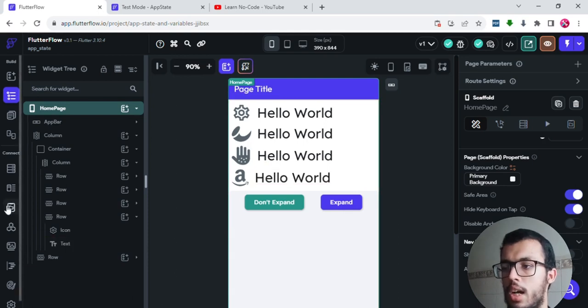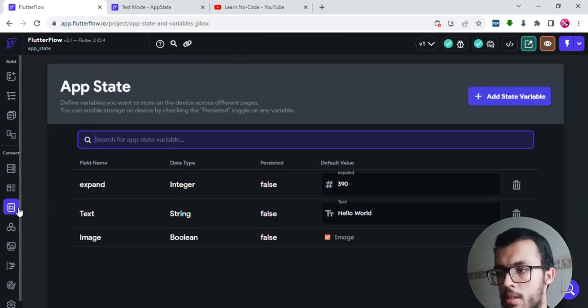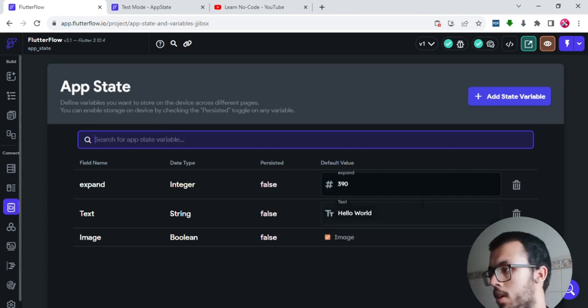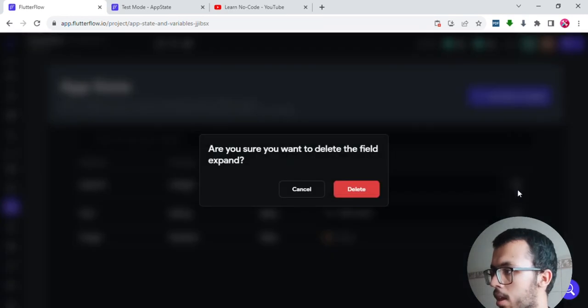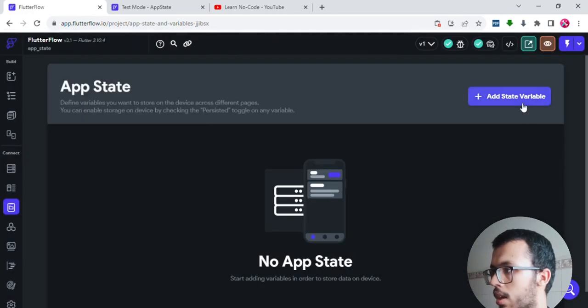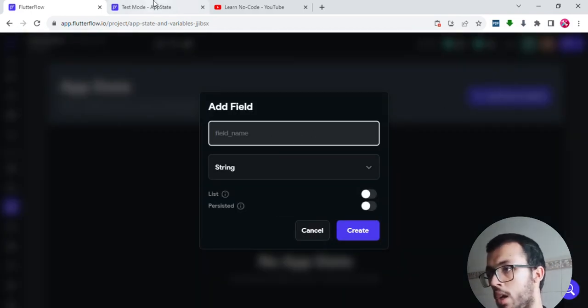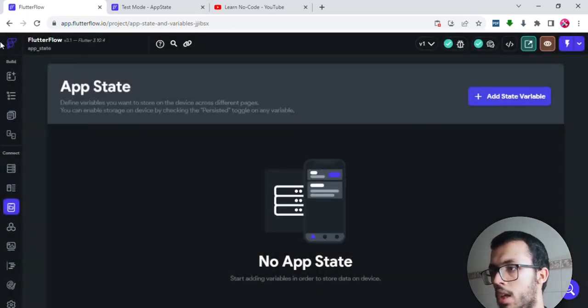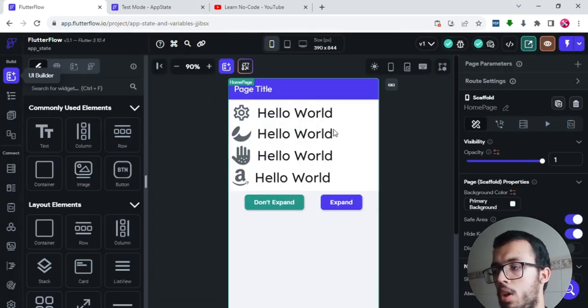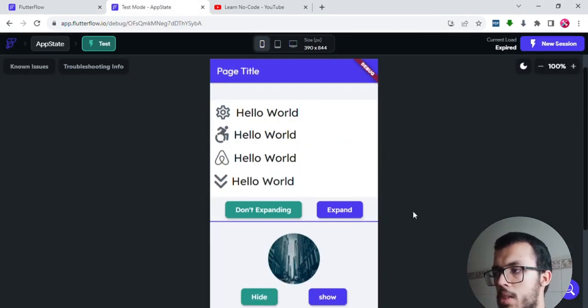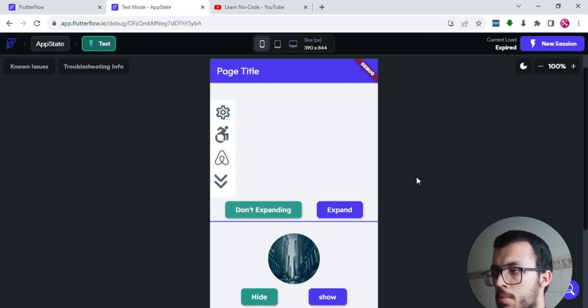Now it's time to discover this section of FlutterFlow, which is app state. I already have some app state variables here, so I will delete all of them, and then I can add another app state variable. Before doing that, I want to explain to you what it will do. The app state variable that we are going to add will be responsible for changing the size of this container. So if I click on expand, the size of that container changes.